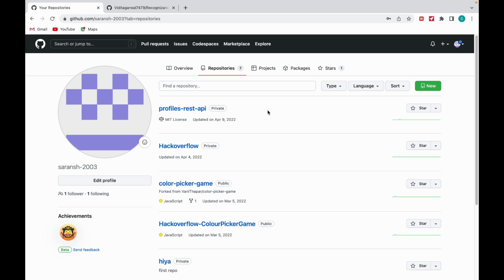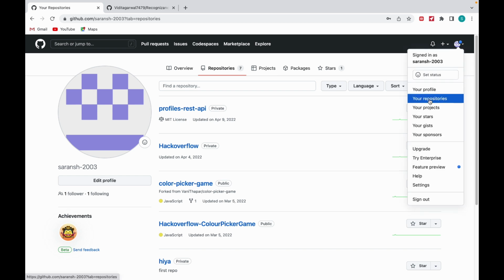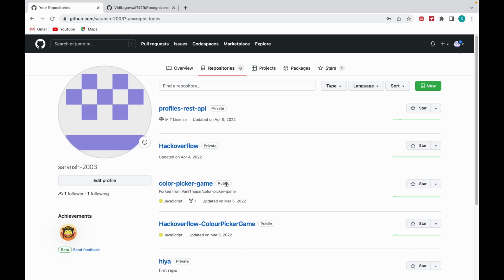So the first thing you must do is build your own GitHub ID, preferably with the institute email ID, as you will get some more benefits by using the institute email ID. After you have made your GitHub account, you can go to your repositories, and this page will probably be empty for you.